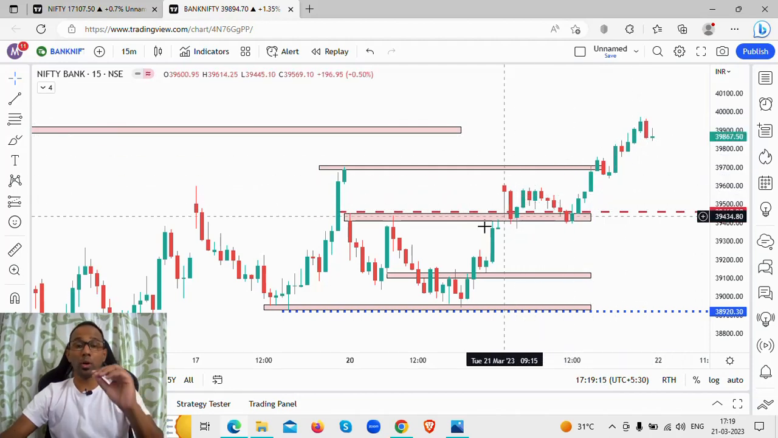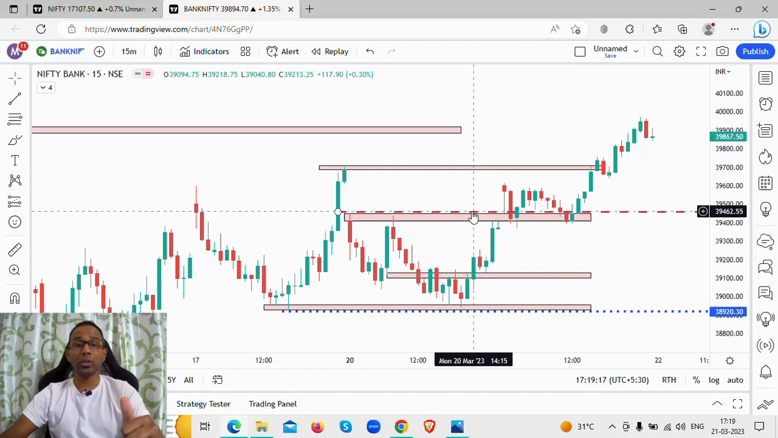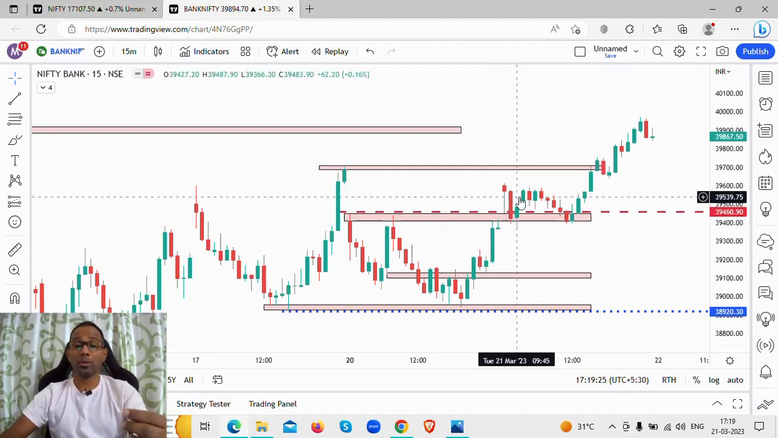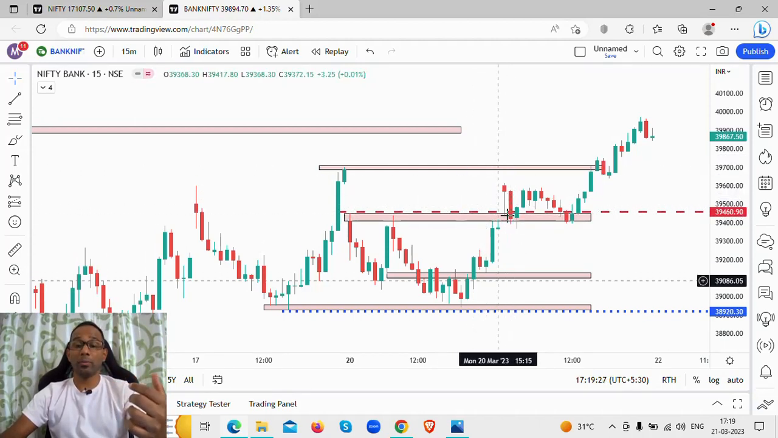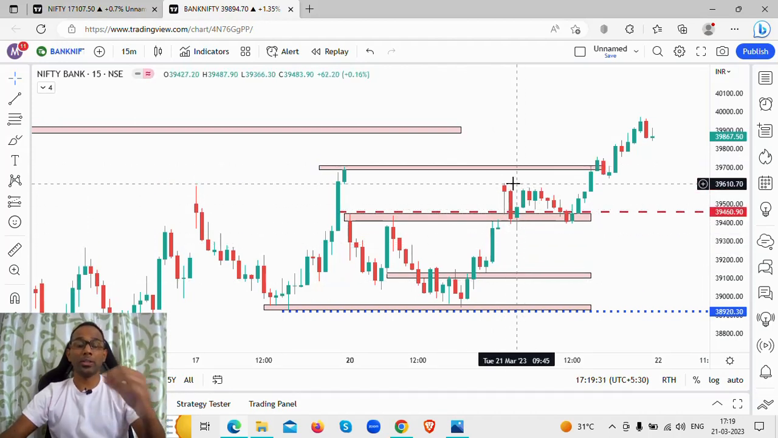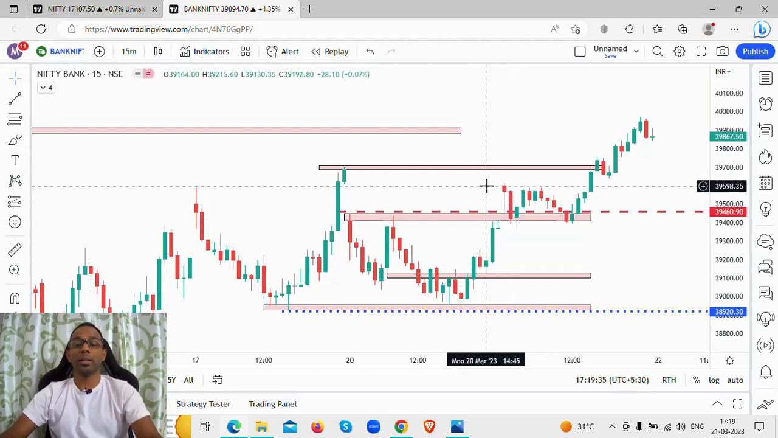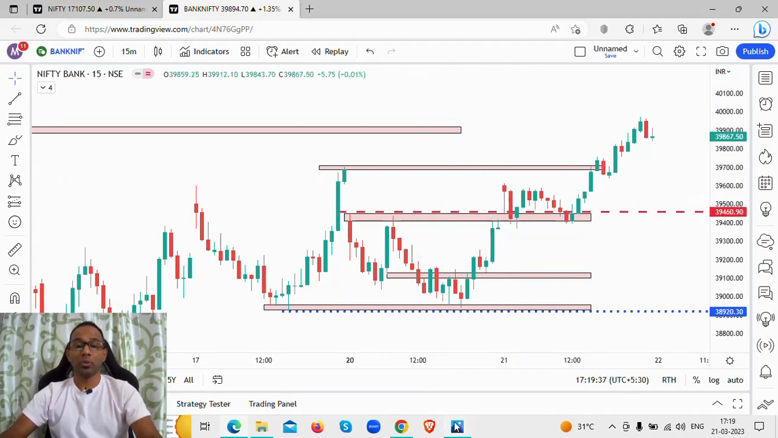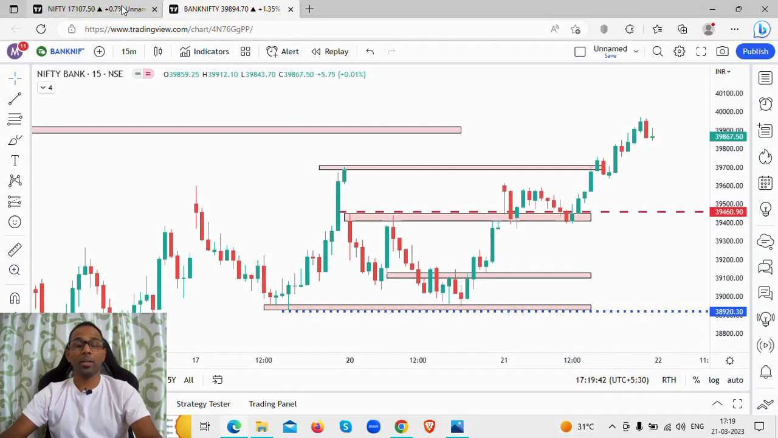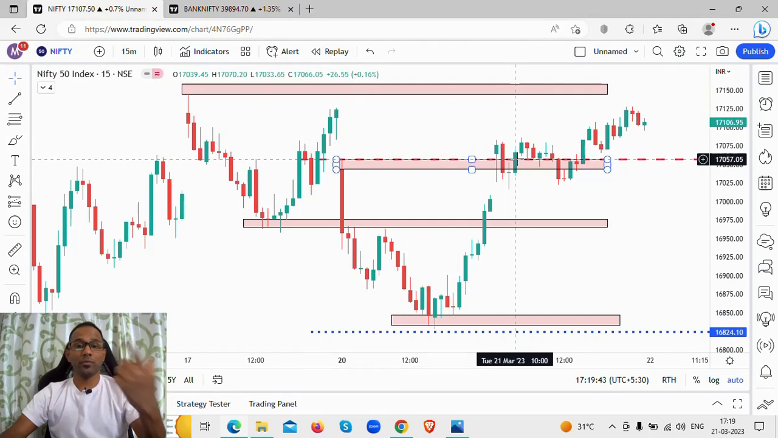So you know now what these levels do. They tell you where there is resistance, where there is support, where you can take a long trade, where you can take a short trade, and what happens when these levels do not work out. Suppose we had marked the support level and the price just crashes through it. It tells you the market is weak, the bulls are not stronger, and it is the bears who are taking control of the markets. So let's begin analyzing how I identify levels on Nifty and Bank Nifty index to take the trade for the next trading day.